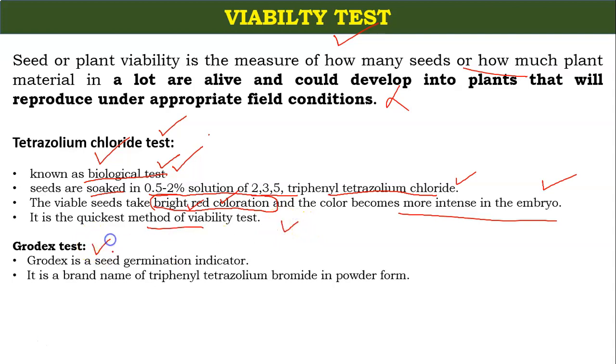Under this Grodek test, what are we doing? Grodek is a seed germination indicator. It is a brand name of triphenyl tetrazolium bromide in powder form.